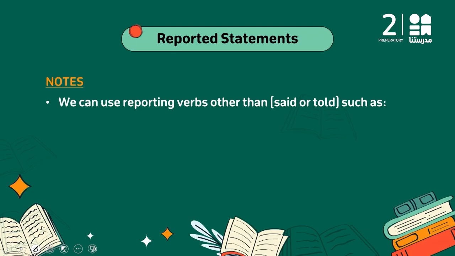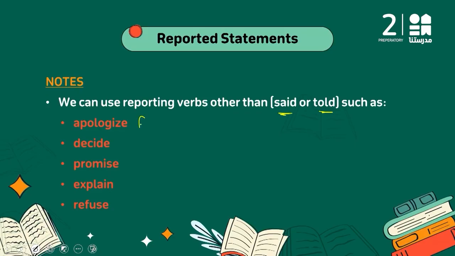We can use reporting verbs other than said or told, so they are not my only choice. So what can I use? I have apologize. Apologize means to say sorry to someone. Decide, promise, explain, and refuse. And I need to take care of what is coming after them. So apologize for something, for someone, on something.